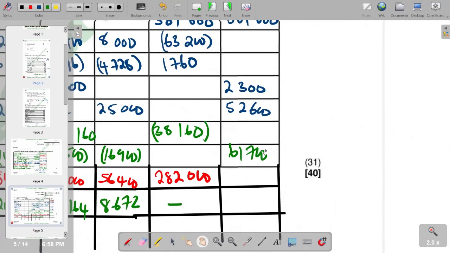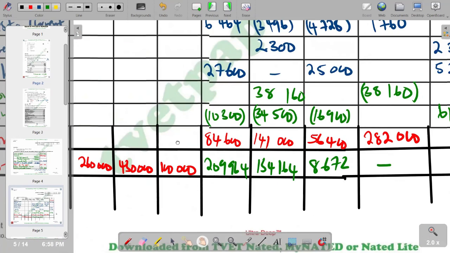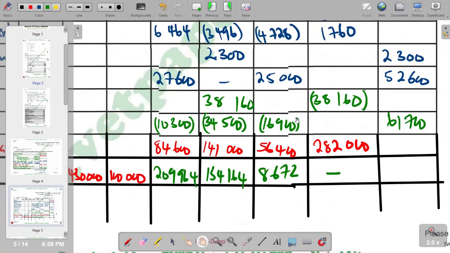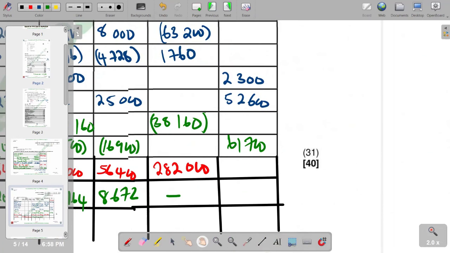Then 61,700 is for drawings, so it's supposed to be subtracted. So we show it by putting in brackets. So we subtract it, and then we get a net figure of 1,142,800. So this becomes the final figure.